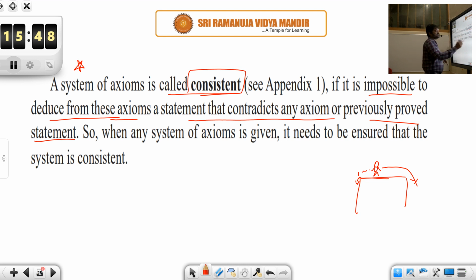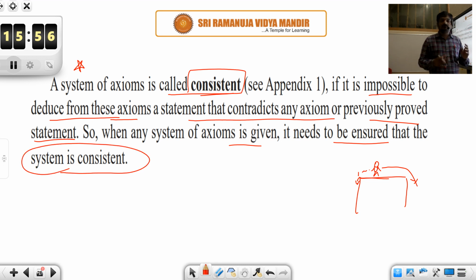So when any system of axioms is given, it needs to be ensured that the system is consistent. Whatever statements you make, one statement on top of the other, everything should be consistent with one another, because if from one statement you are able to prove the other statement is wrong, then the system of statements is inconsistent.